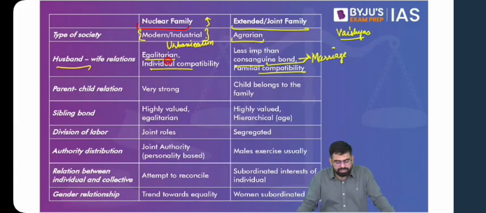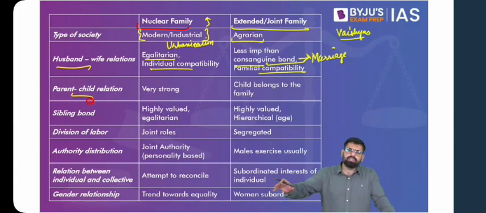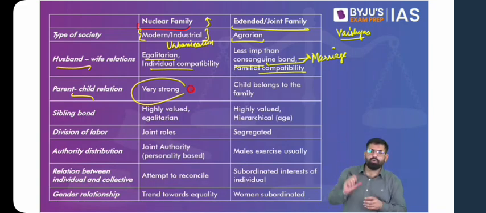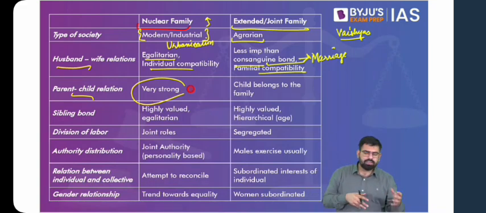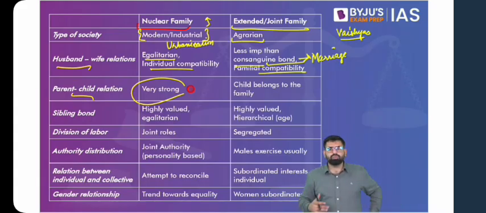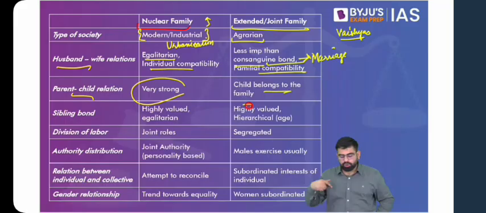Then if we talk about the parent and child relation, just think that in a nuclear family, the child is the primary focus of the entire family, by which we mean the mother and the father. So the mother and the father focus primarily on the children, and the bond is very strong. Whereas in joint families, children are born, brought up, socialized and taken care of by the entire family. So the parent and children bond would not be as strong as it is in nuclear families.